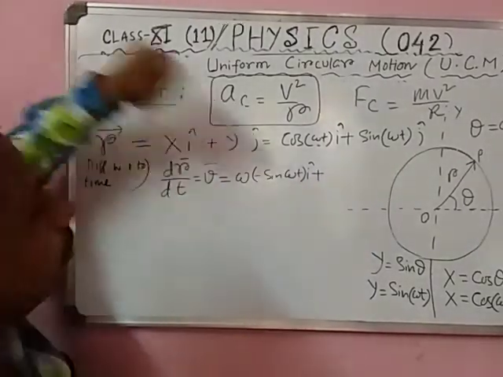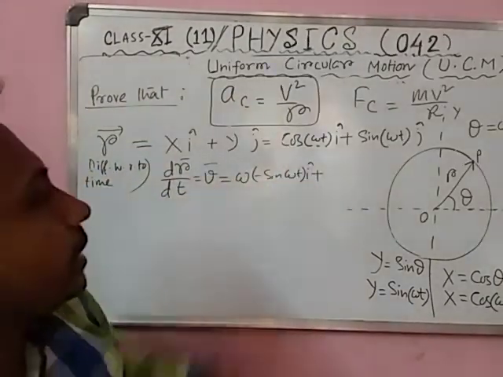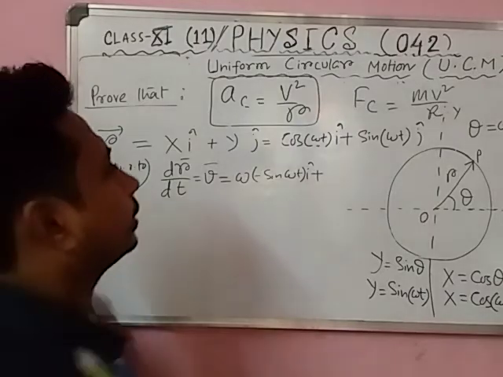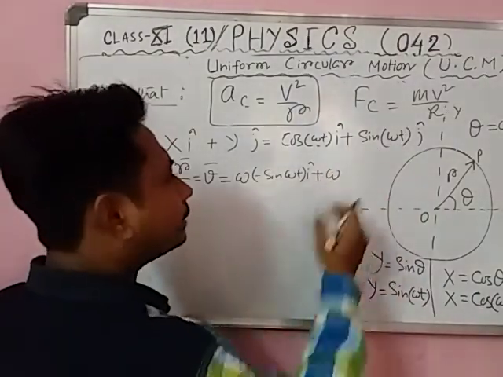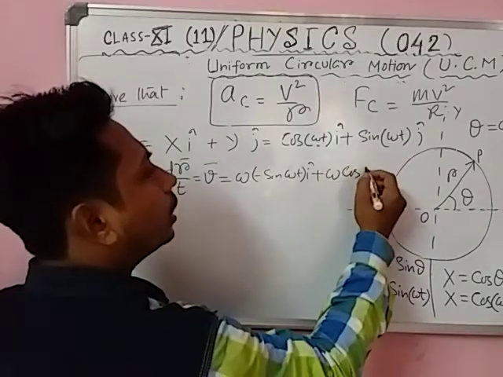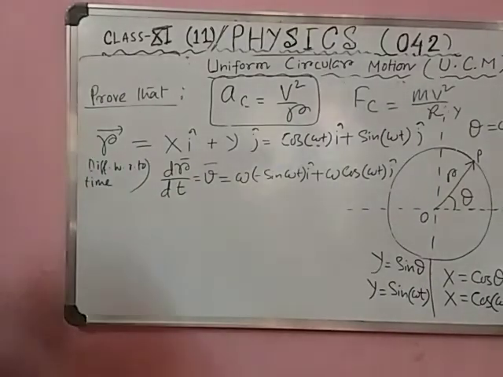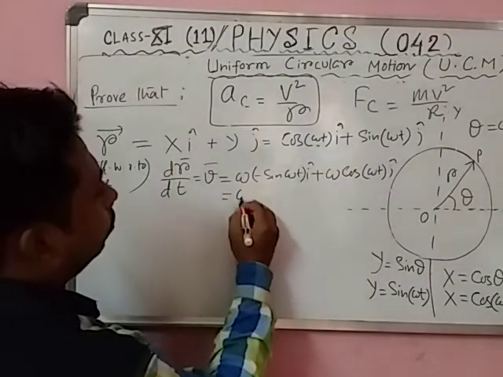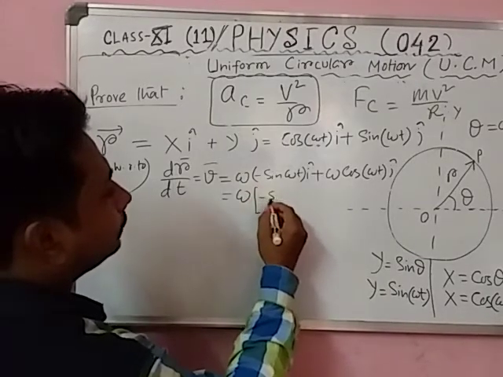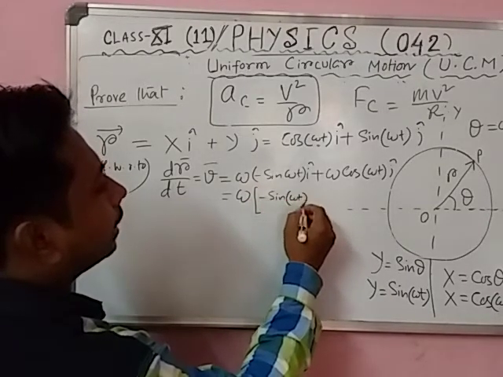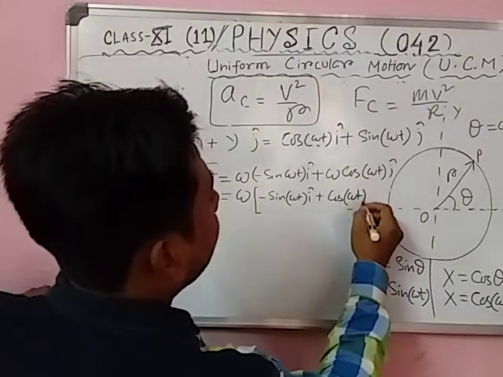Similarly plus, sin omega t differentiated means omega first, and then sin means cos omega t into j hat. Next, take omega common outside, and then you have minus sin omega t i plus cos omega t j.